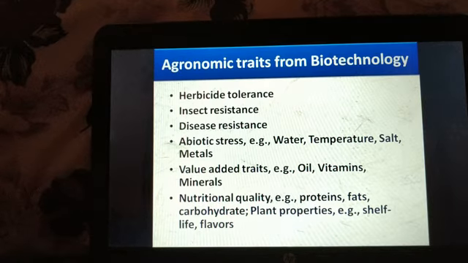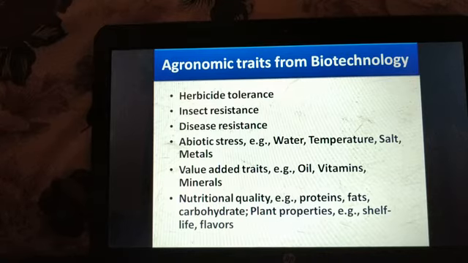Now the next topic is agronomic traits from biotechnology. So what all modifications, what all benefits we have been getting in the agriculture field from biotechnology, we will see in this topic. The first one is herbicide tolerance. Our plant will be herbicide tolerant.